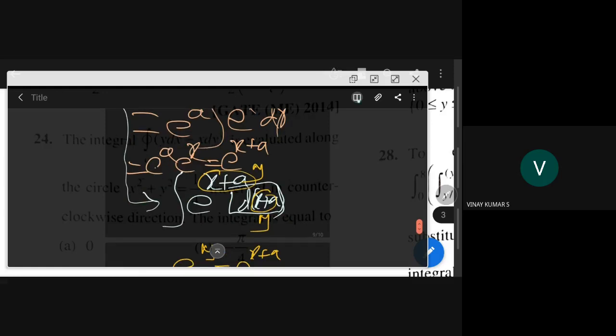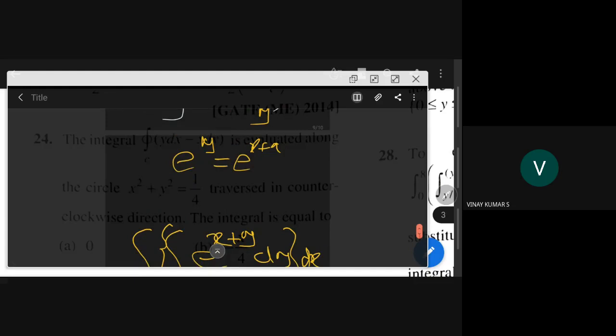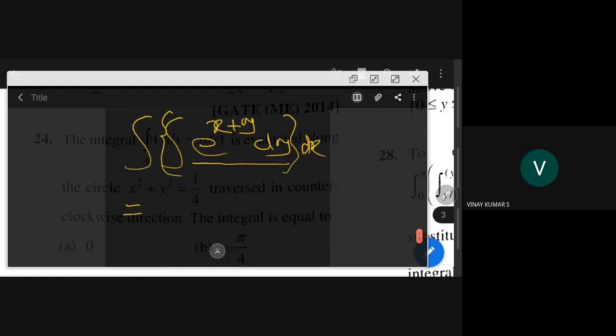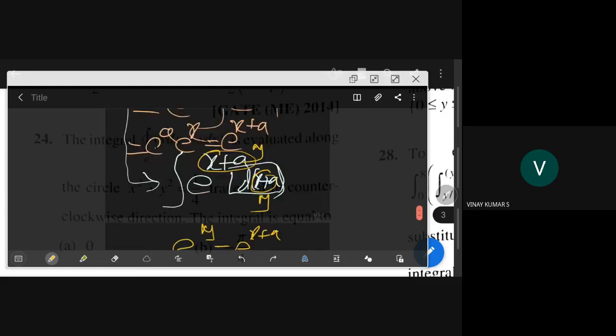So in place of x we have y there, and in place of a you have x there. Sir, I got it: when differentiating with respect to y, you take x as constant. Right, that's all. Okay, fine. Is it clear now? Yes, sir.